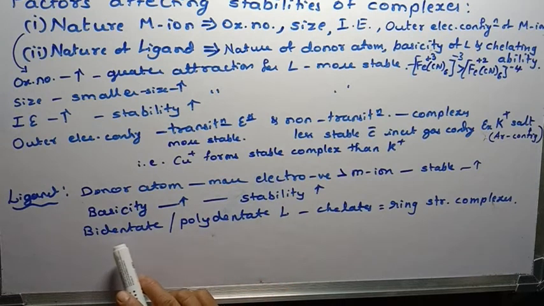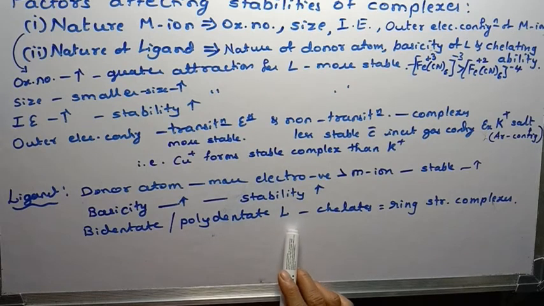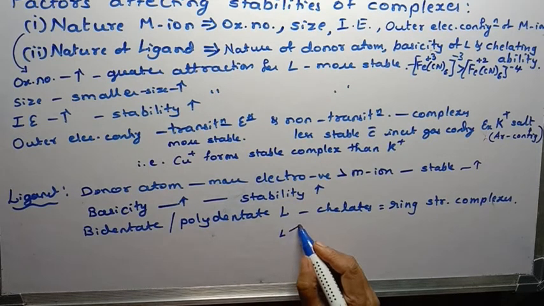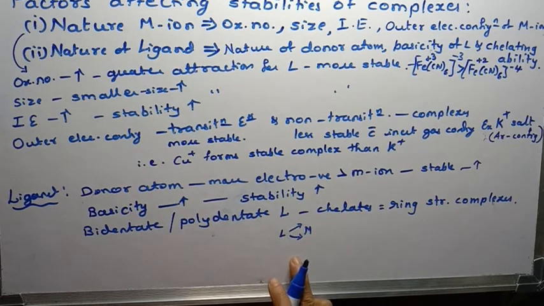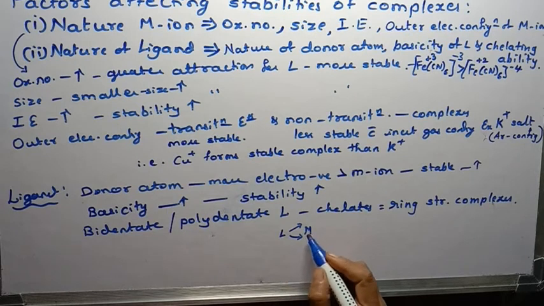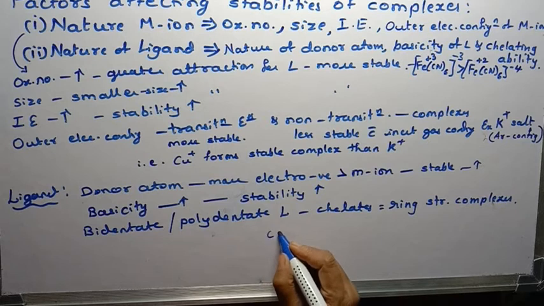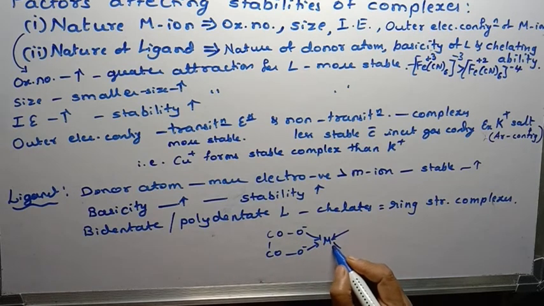Such ligands, when they react with the metal ion, form a ring structure. For example, bidentate, the ligand which can form two bonds with the metal ion, there is a ring formation. For example, oxalate, which is bidentate and can donate two pairs of electrons to the same metal ion.